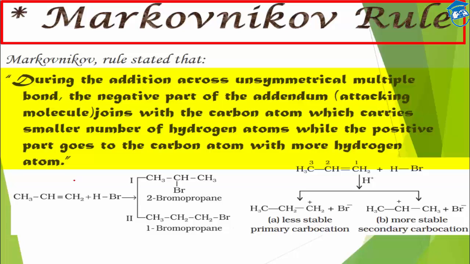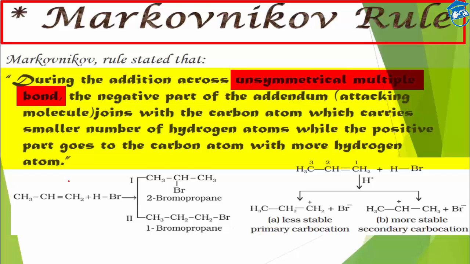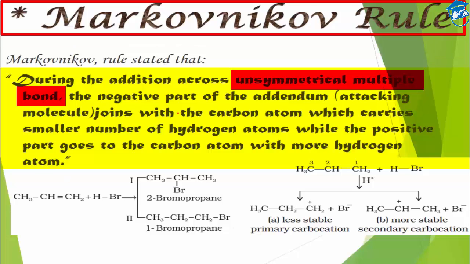If there is an addition reaction across an unsymmetrical multiple bond. If there is a symmetrical multiple bond, it will be the same whether you attach one way or the other way. So the problem comes in unsymmetrical multiple bonds. The negative part joins the carbon atom which carries the smaller number of hydrogen atoms, whereas the positive part goes to the carbon atom which has more hydrogen atoms.